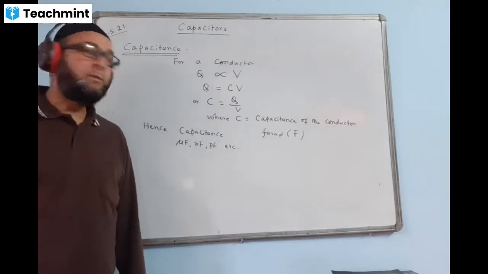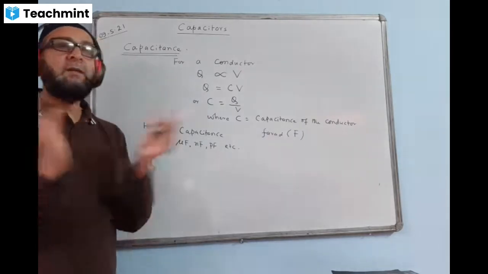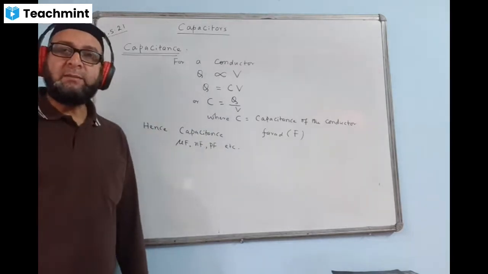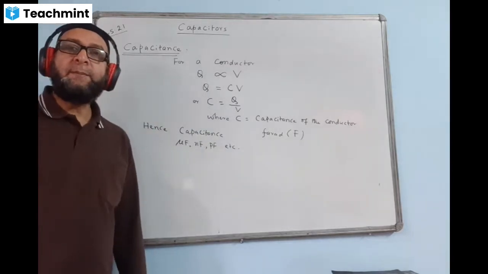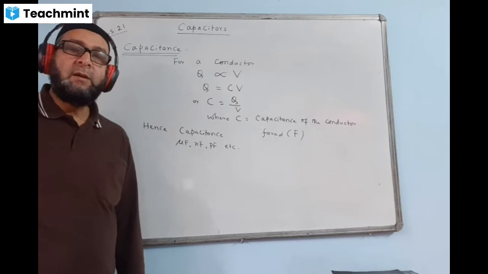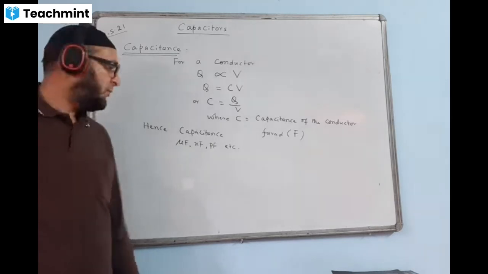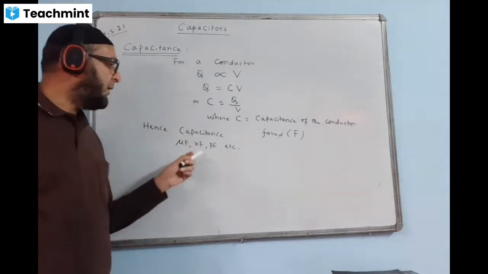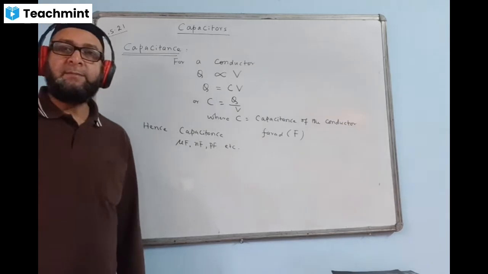These are the practical units, because 1 farad is a very, very large quantity. So for practical purposes, smaller units are used, which are microfarad, nanofarad, picofarad, etc.